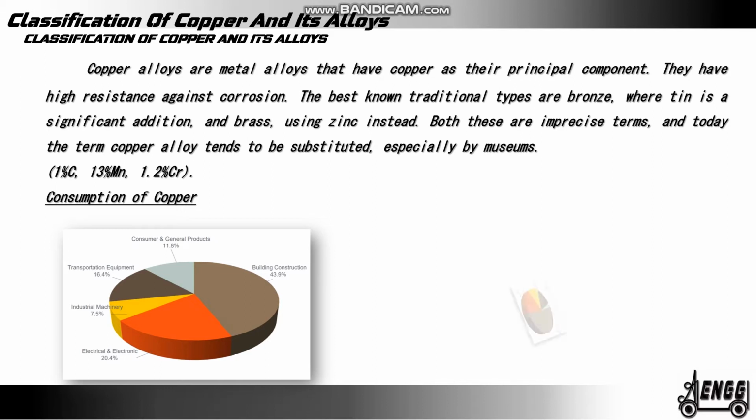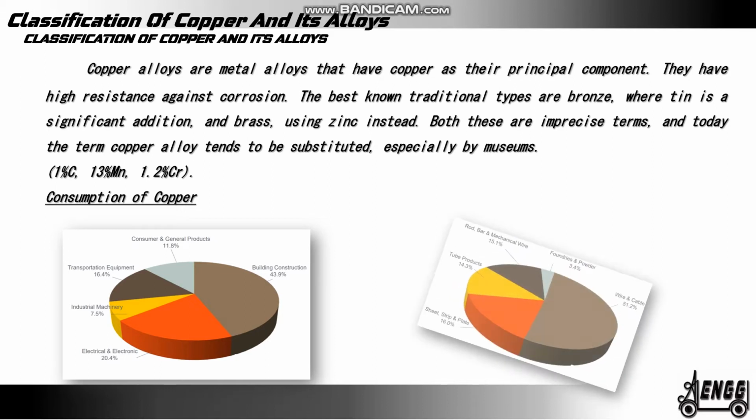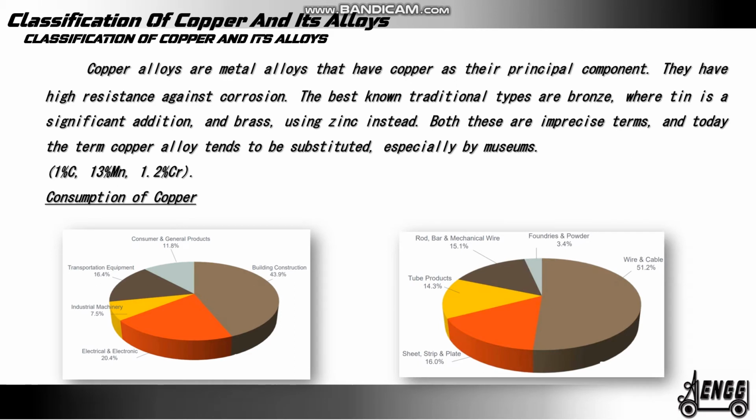When coming back to the form of copper, rod bar and mechanical wires around 15.1%, foundries and powders about 3.4%, wire and cables around 51.2%, sheet strips plates around 16%, tubes products 14.3%. Consumption of copper. In this wheel, we can see how the copper is used in our daily lives.